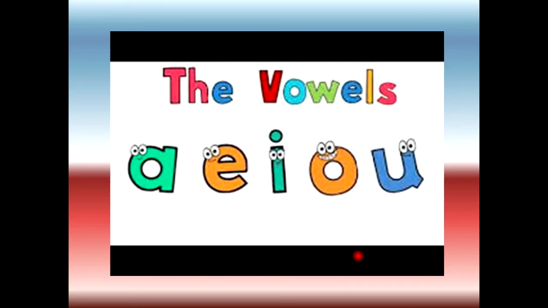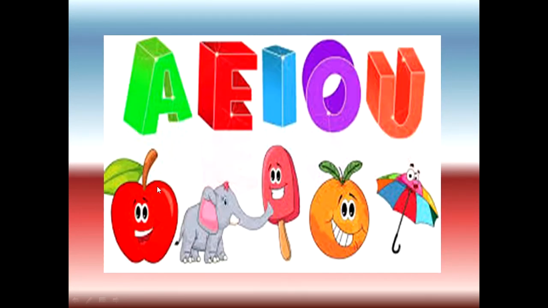So let's start with the vowels. You know what vowels are? Vowels are A, E, I, O, U. Any word which starts with a vowel, we use "an" with that. For example, A for apple, so we call it an apple. E for elephant, an elephant. I for ice cream, an ice cream. O for orange, an orange. U for umbrella, an umbrella. Because they all start with a vowel, we put "an" with them.